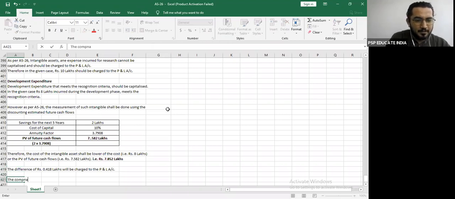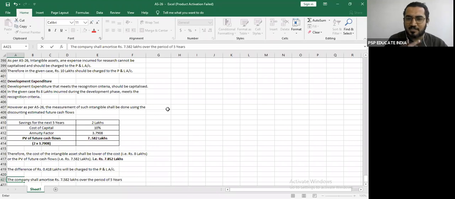The company shall amortize the intangible asset. How much is the value of your intangible over here? 7.582 lakhs over the period of 5 years. Now, please understand, in this case, they have not given you the future economic benefits, so you cannot find out the amortization ratio.